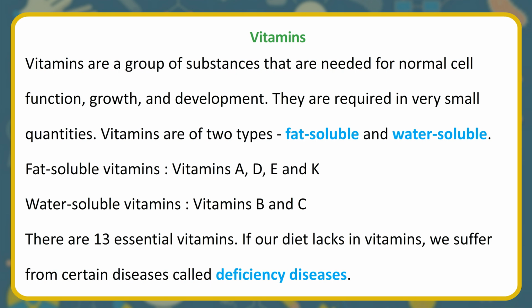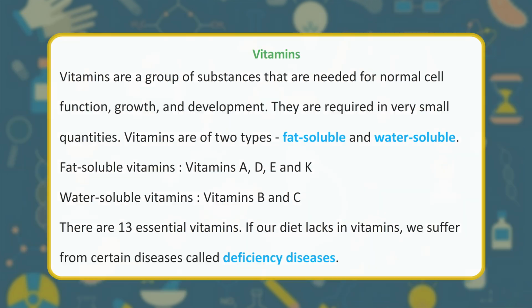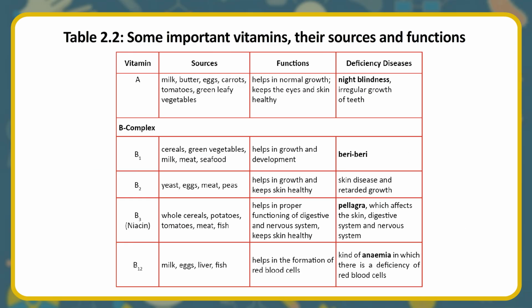Fat-soluble vitamins: vitamins A, D, E and K. Water-soluble vitamins: vitamins B and C. There are 13 essential vitamins. If our diet lacks in vitamins, we suffer from certain diseases called deficiency diseases. Table 2.2. Some important vitamins, their sources and functions.